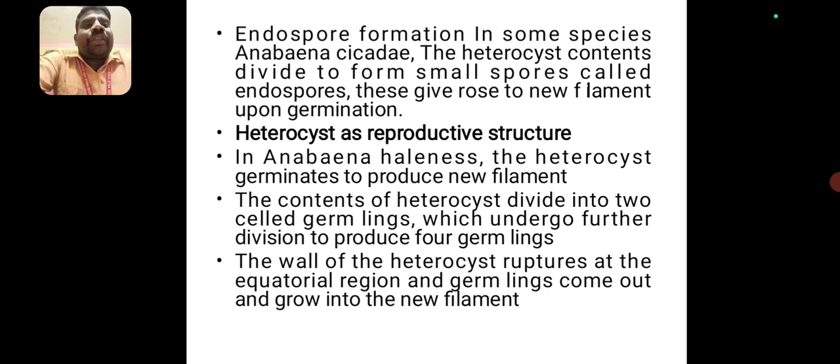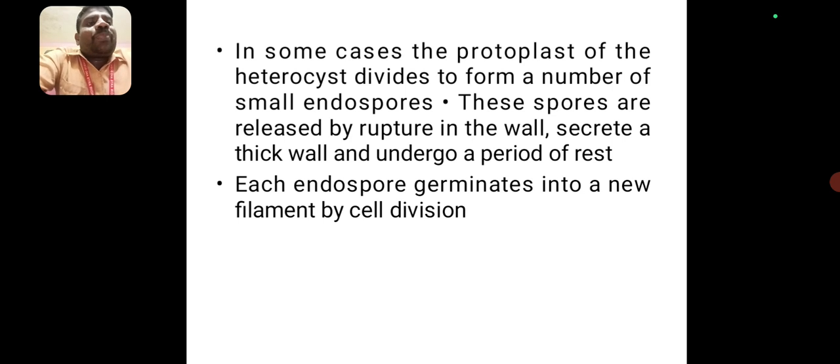Heterocyst as a reproductive structure occurs in Anabaena cylindrica. The heterocyst germinates to produce a new filament. The contents of the heterocyst divide into two-celled germlings, which undergo further divisions to produce four germlings. The cell wall of the heterocyst ruptures at the equatorial region, and the germlings come out and grow into a new filament.